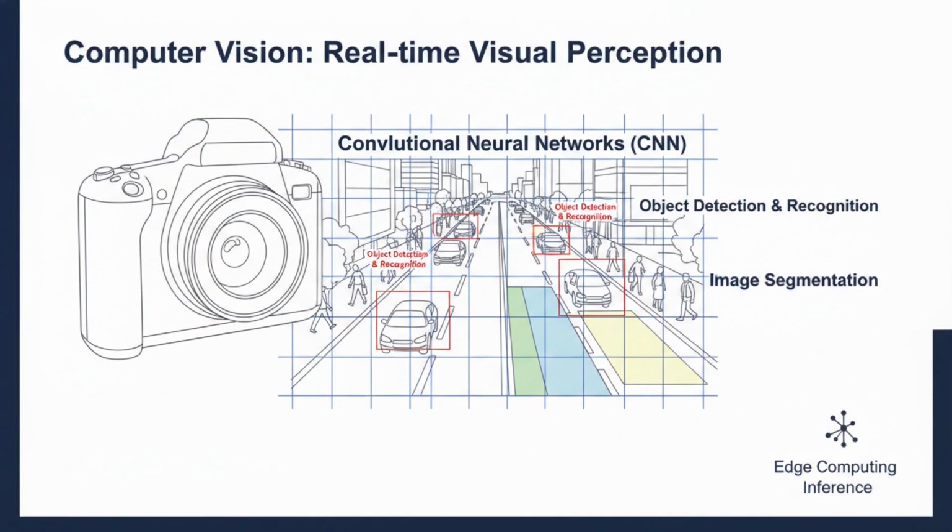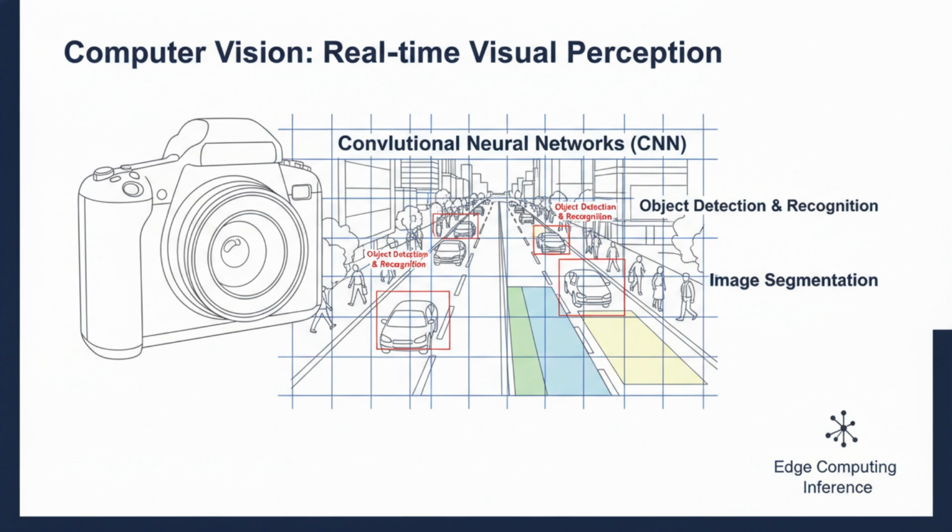Computer vision involves extracting high-level understanding from digital images or videos. The architectural backbone is typically the convolutional neural network, CNN. Unlike NLP, CV is extremely bandwidth-intensive due to pixel data. For global scaling, architects often push CV inference to the edge to avoid uploading massive video streams to the cloud. Object detection and image segmentation require high-throughput processing to maintain real-time frame rates.